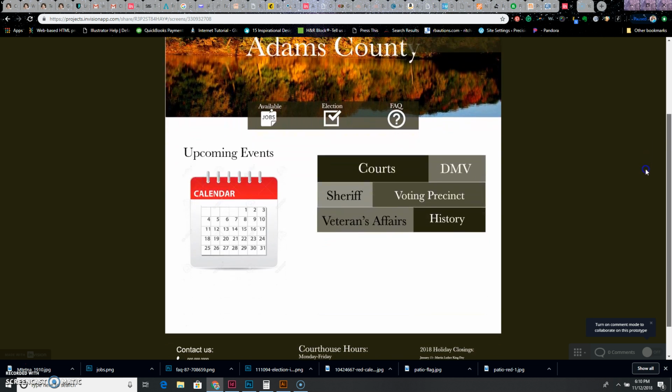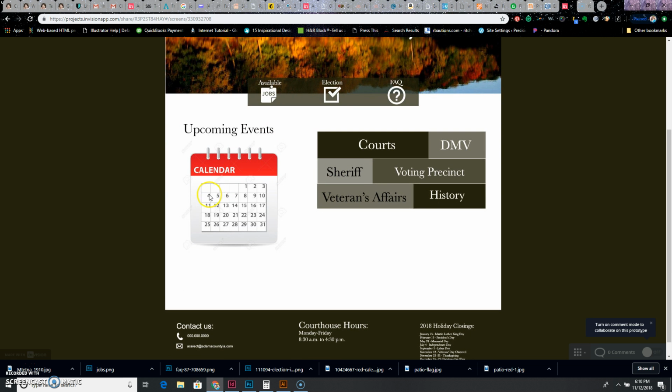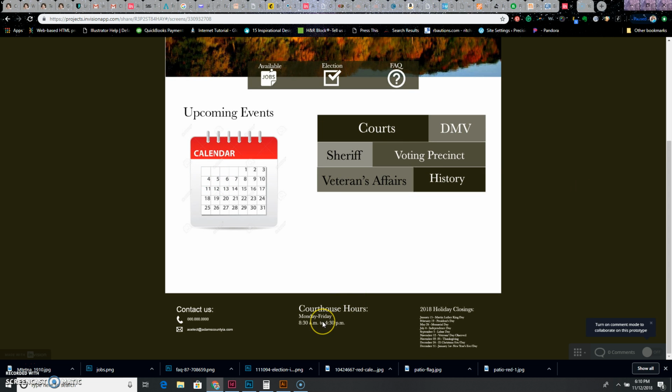We also have a calendar over here on the side. You can click in to find out about upcoming events. If you scroll to the bottom, you'll find out about the courthouse hours, the holiday closings, and how to contact them.